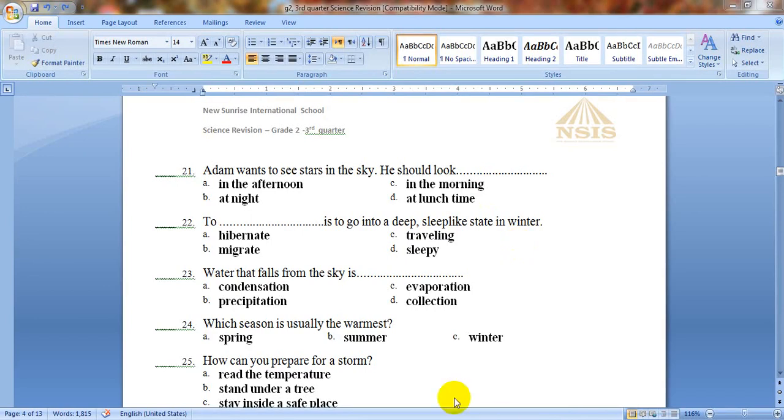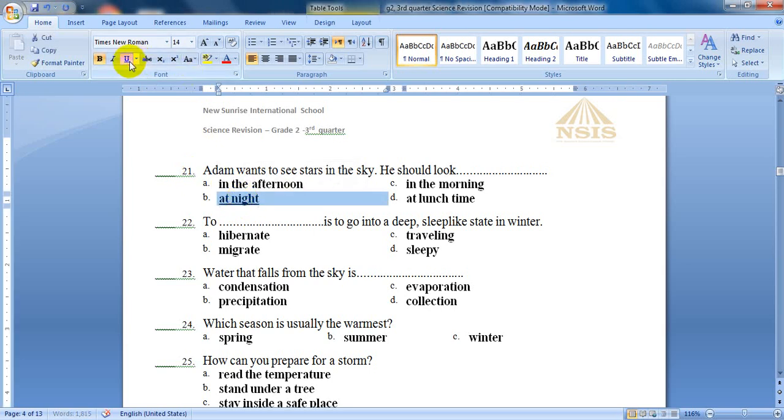Let's start. Adam wants to see stars in the sky. He should look in the afternoon, at night, in the morning, or at lunchtime. The only time in which we could see the stars in the sky is just at night. So the answer will be letter B.